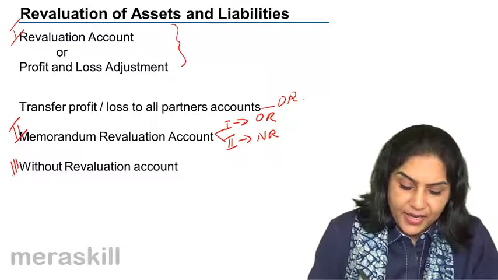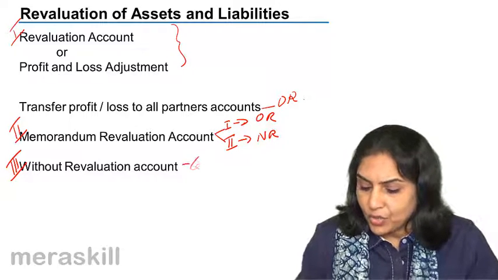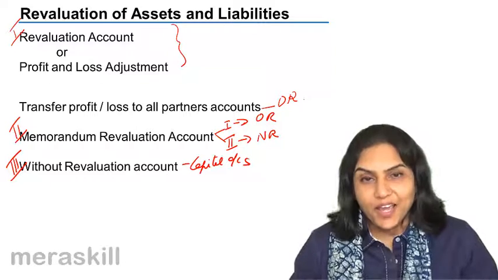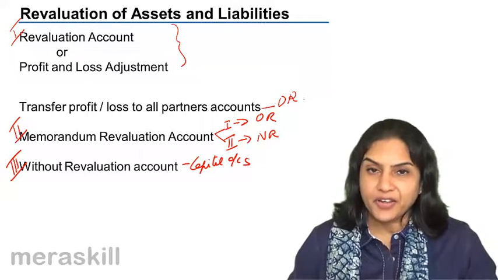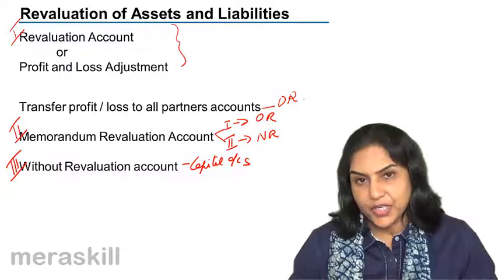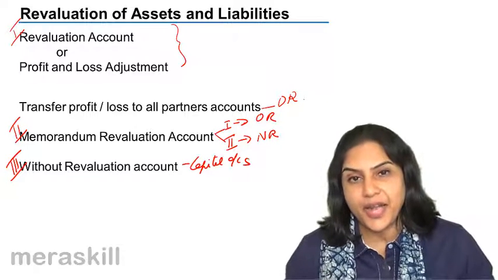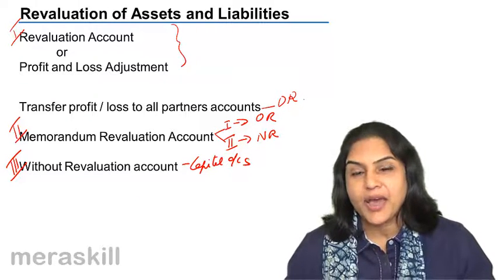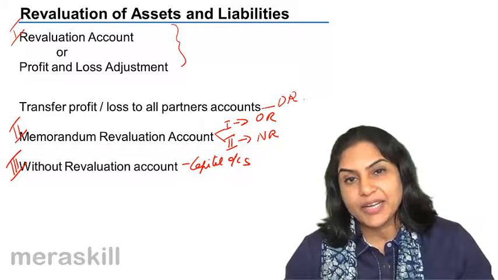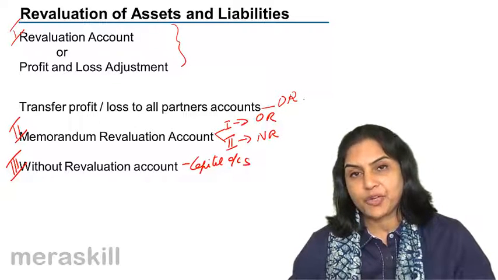And thirdly, we may do so only through capital accounts, in which case, if a profit is made on revaluation, the share of such profit is credited to the retiring partner's capital account, and the remaining partners' capital accounts are debited in the gaining ratio without a revaluation account.